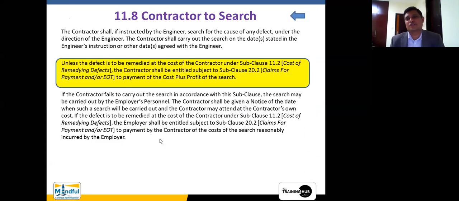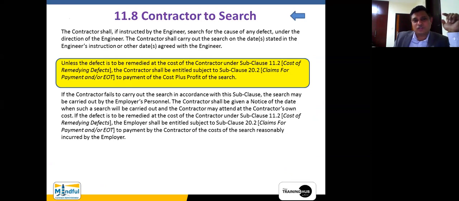Now this is also a very nice subclause which appears within the FIDIC form, which says the contractor shall, if instructed by the engineer, search for the cause of any defect under the direction of the engineer. The contractor shall carry out the search on the dates stated in the engineer's instruction or other dates agreed by the engineer.